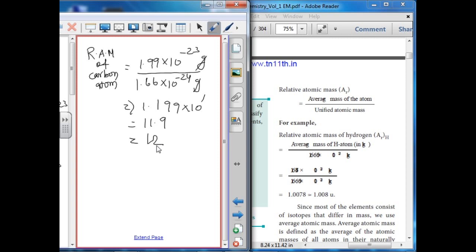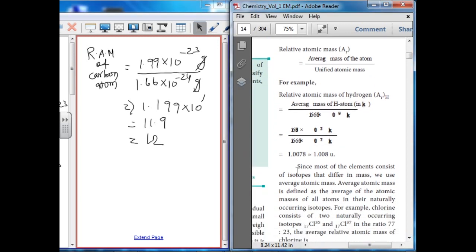The next one is average atomic mass. Since most of the elements consist of isotopes, which differ in their masses, we use average atomic mass. Next, a 2 mark question: what is average atomic mass?